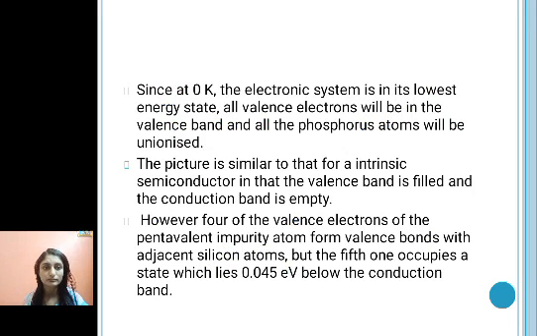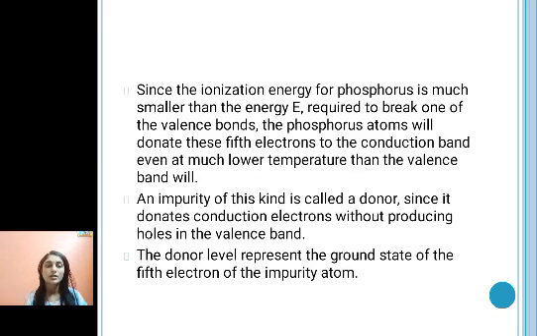So the fifth electron occupies a state, the donor level, just below the conduction band, and that energy gap is of the order of 0.045 electron volt. Since the ionization energy for phosphorus is much smaller than the energy required to break one of the valence bonds, the phosphorus atoms will donate this fifth electron to the conduction band even at a much lower temperature than the valence band will.